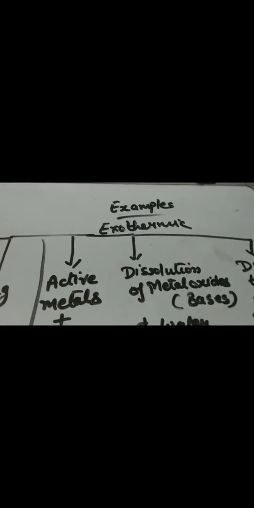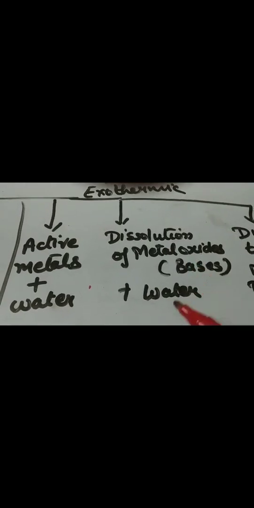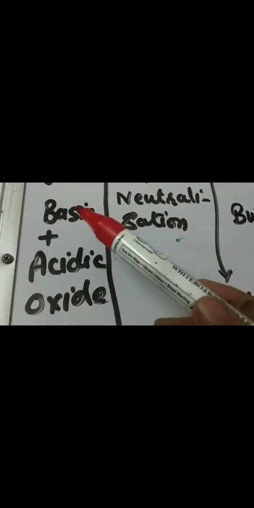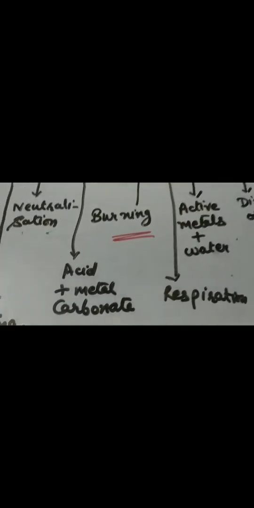Now we will discuss some common examples of exothermic reactions. Burning. Active metals when they react with water. Dissolution of metal oxide in water. Dissolution of non-metal oxide in water. Reaction between a basic and an acidic oxide. Neutralization reaction. Acid when it reacts with metal carbonate. Rusting. These are the common examples of exothermic reactions.